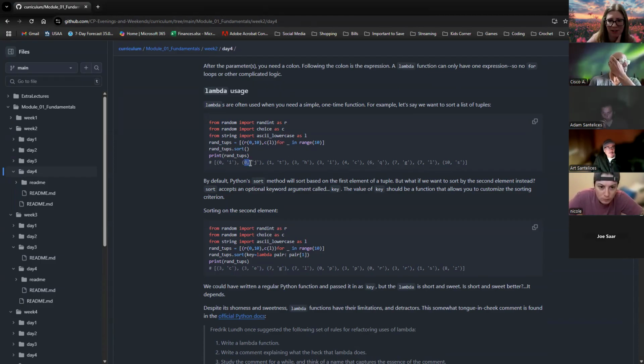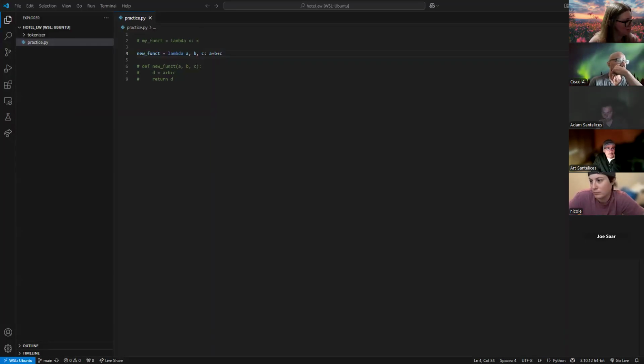It looks like this one sorts by the first item in the tuple. This one is going to be sorting by the second element. The lambda is here, because there's no easy way to sort on the second item in a tuple, so we had to do a lambda expression in order to do that. But again, look at that on your own and try to understand it, though I don't think you'll come across too many cases of doing that. So I've got some other examples.